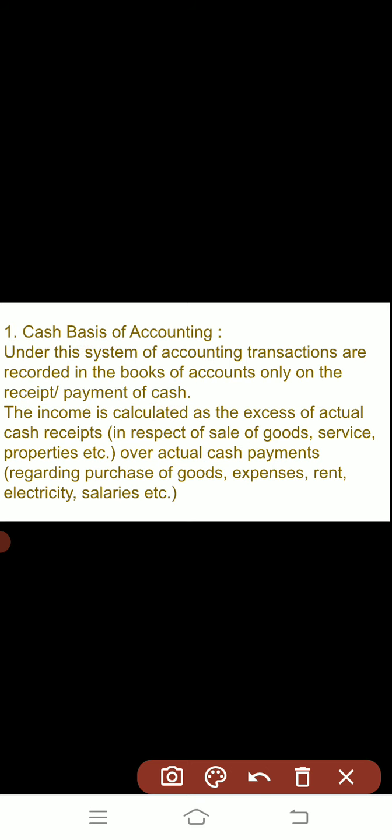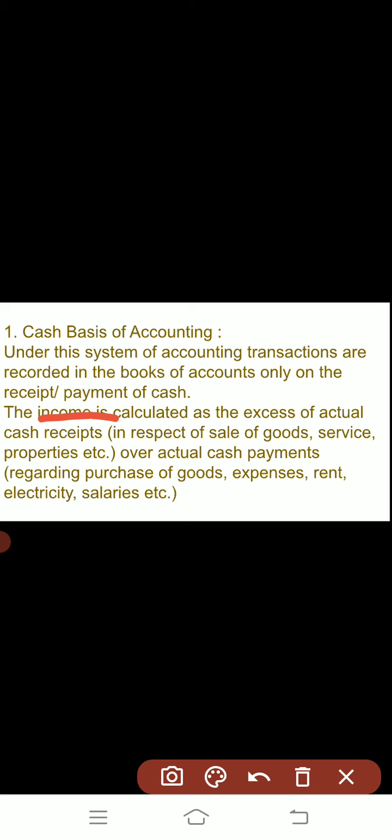How is the income calculated? There is a formula: the excess of actual cash receipts over the actual cash payments will be regarded as income. How will the income be calculated? We will calculate the difference between the actual cash receipts and the actual cash payments. A plus difference means there is income, and negative means the expenses are more than the income or the receipts. That will be the case of loss.